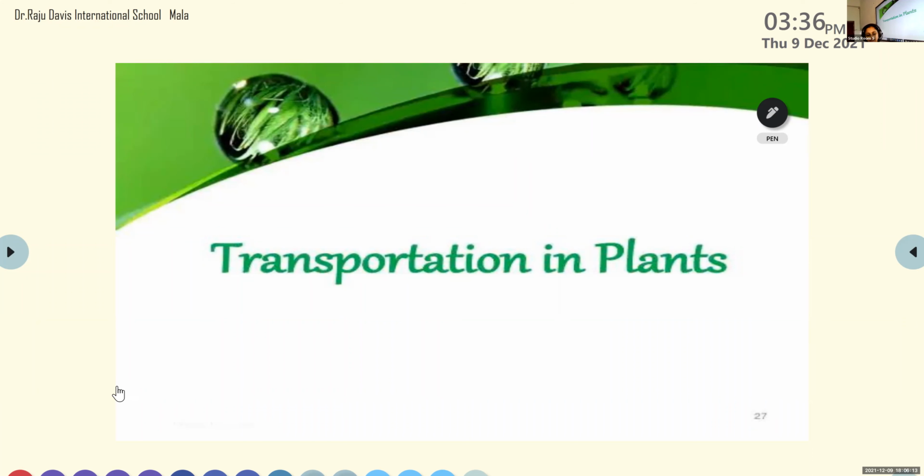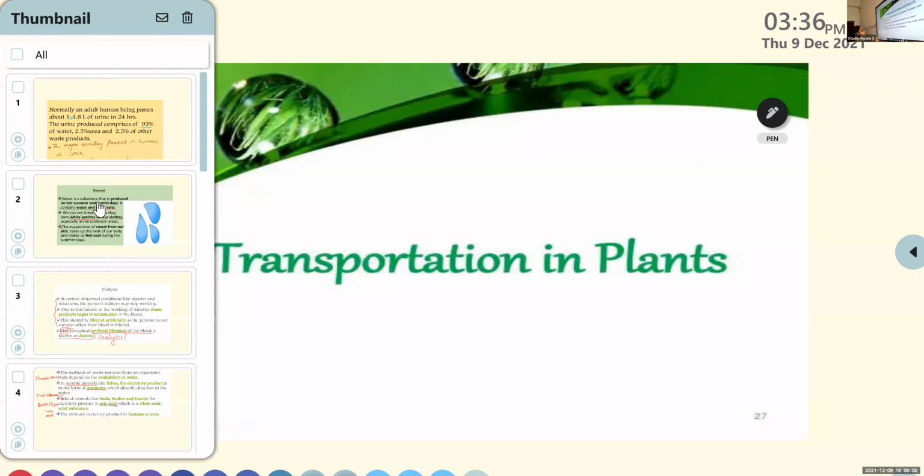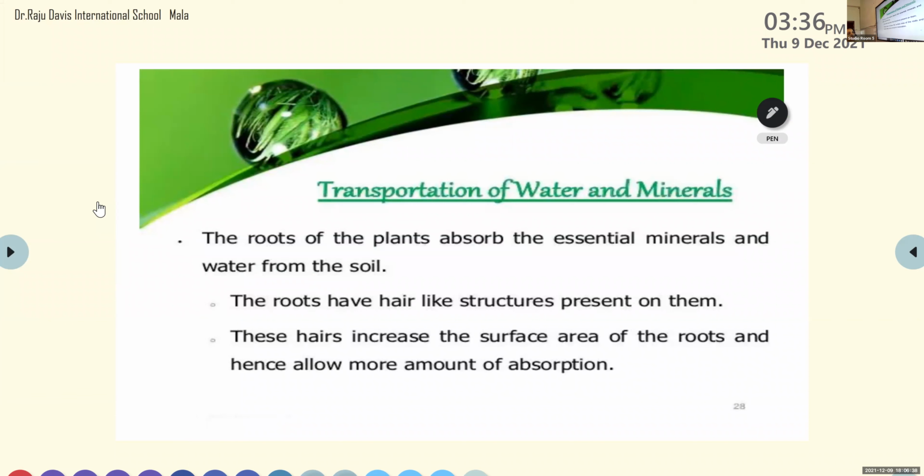Similarly, in the next session, we are going to discuss the transportation in plants, how the essential things such as nutrients or water get transported inside the plants. That is what we are going to discuss next. We are going to discuss one more slide. After that, we can wind up the session. The roots of the plants absorb the essential minerals and water from the soil.